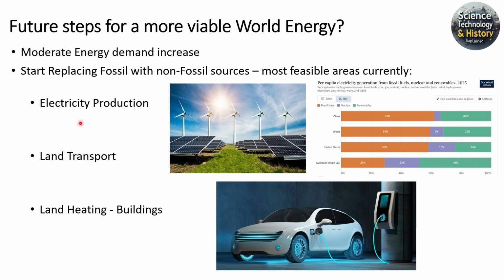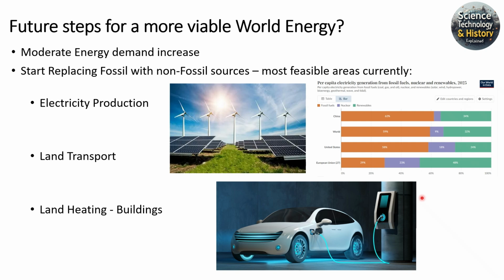And then the next step, as electricity production becomes more and more green, the next easy, let's say more feasible, step is to also electrify land transport with electric cars. Electric trucks are a bit more difficult, but this is also ongoing. So we have a lot of electric cars being introduced. For example, in Denmark, 55% of the new cars are electric cars. In China, it's already 50% and growing. In the European Union as a whole, it's only 20%, and in the US, the share of electric cars in new builds is 10%.